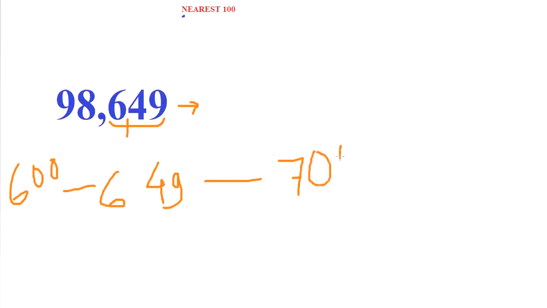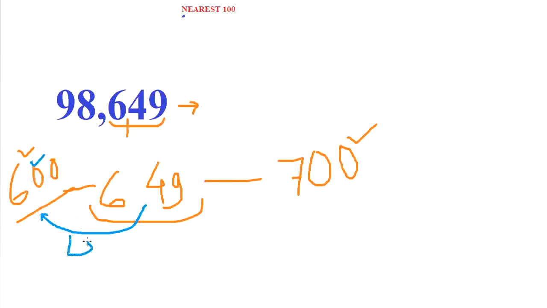And tell dear students, which number is nearest to 649? 649 से नजदीक में कौन सा है, 600 है या 700 है? Let's take calculation. From 649, if we want to go to 600, we have to go 49 steps.